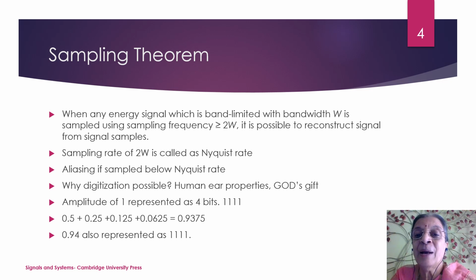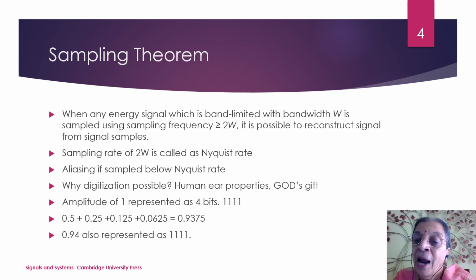The rules for sampling say that if you want to sample the signal, first find out the bandwidth of the signal. If the bandwidth of the signal is W, let us say 1 kilohertz, then what should be the sampling rate? The sampling rate should be greater than or equal to twice W. So if my W is 1 kilohertz, I have to sample at least at 2 kilohertz.